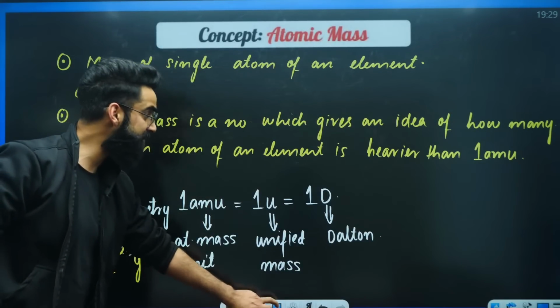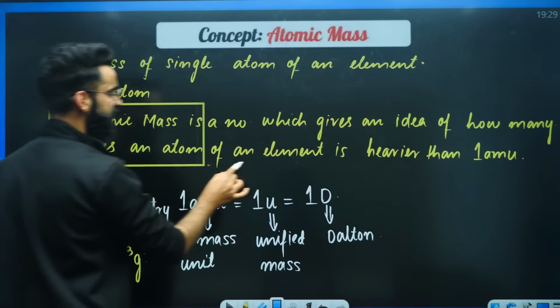Just let me know quickly in the chats with the thumbs ups if this particular definition is clear